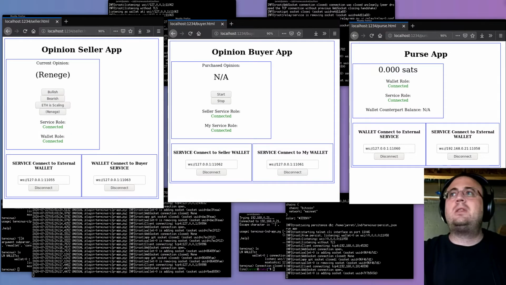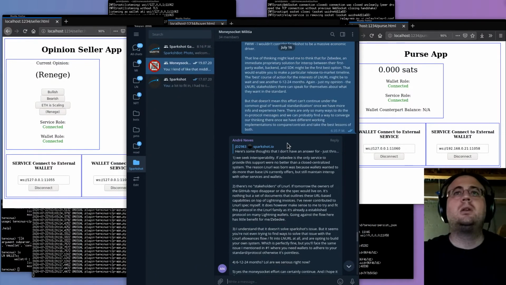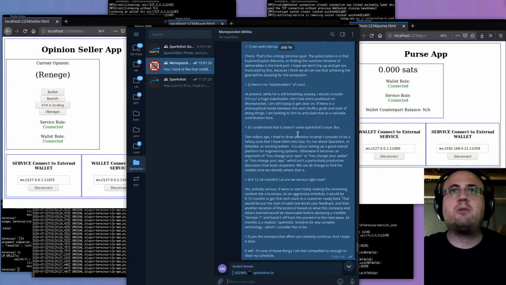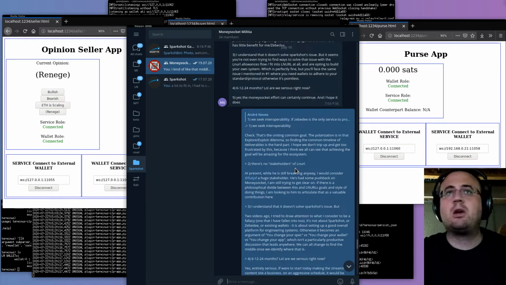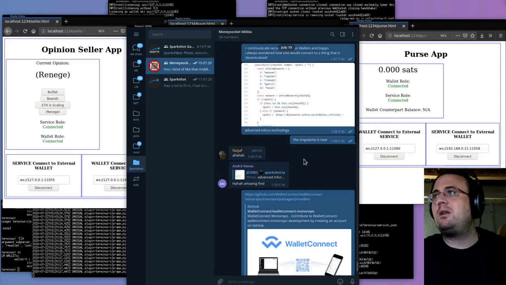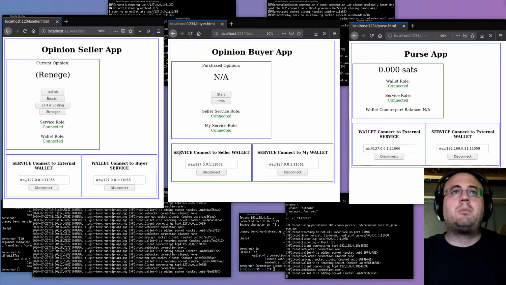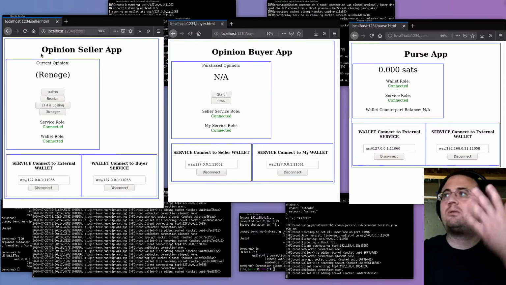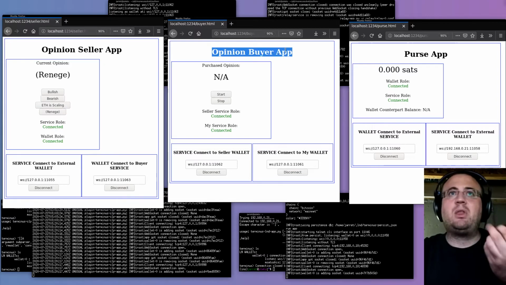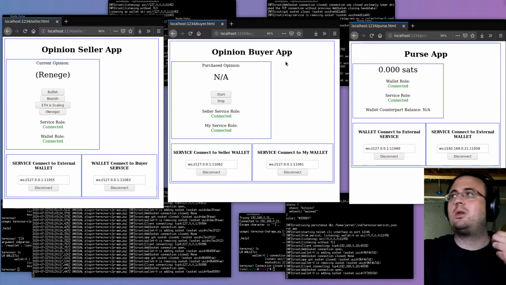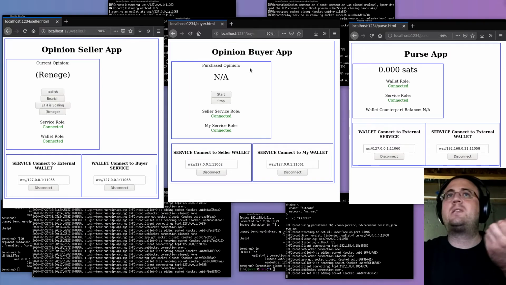In this buyer app, this is part of the discussion. One of the things I thought was missing from the PR for LN URL, and I explained it in a comment on the actual pull request on GitHub, is the notion of a client side of an interaction. There's a seller, which is a service looking to make money, but your client of that service is there looking out for your interests, in that it's the one initiating all the buys.